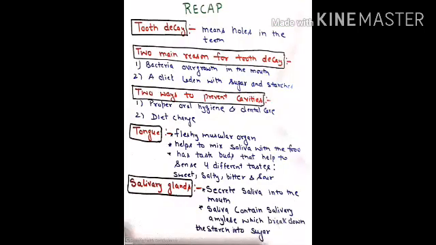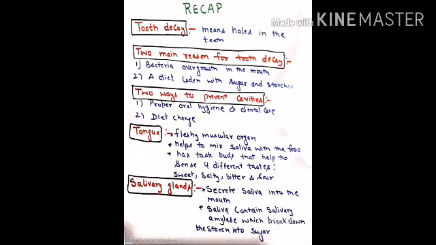So first, let's have a short recap of the last session. In the last session, we learnt about tooth decay, meaning holes in the teeth. Tooth decay is also known as cavities. And then we discussed two main reasons for tooth decay. First is bacteria overgrowth in the mouth, and the second one is a diet laden with sugar and starches. And then I explained two ways to prevent cavities. First is proper oral hygiene and dental care, and the second one is diet change.